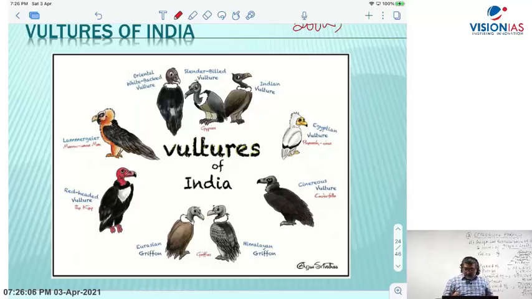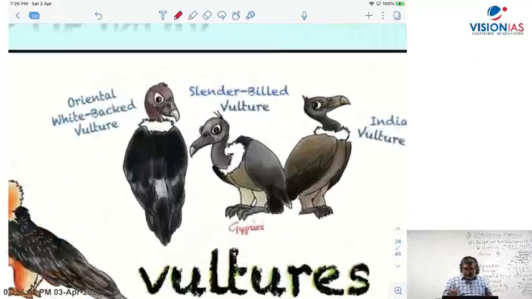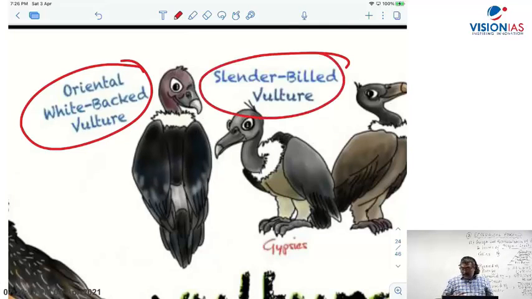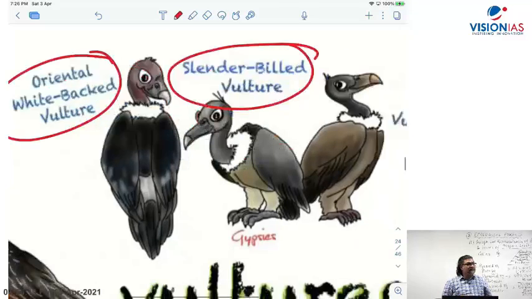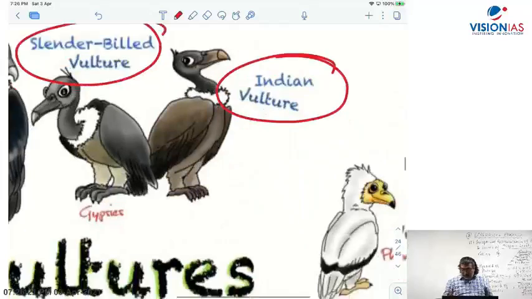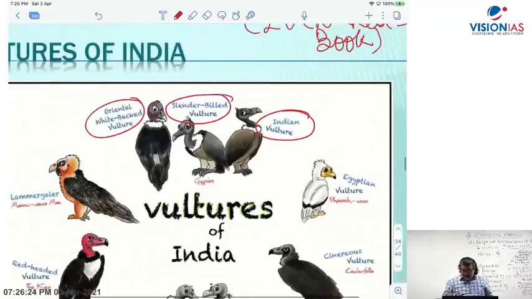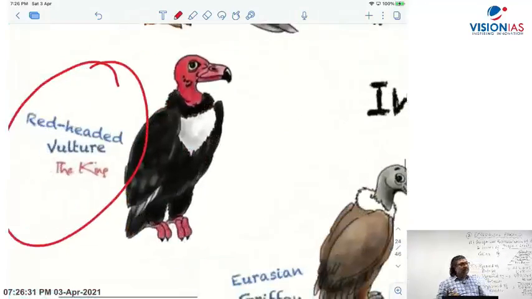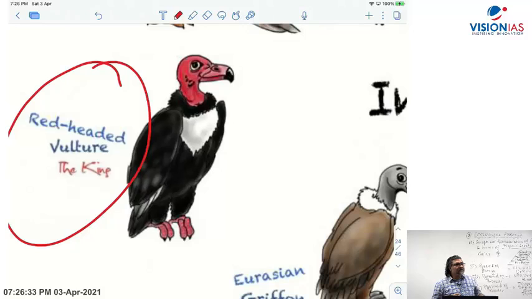Out of this, the oriental white-backed vulture, then the slender-billed vulture, then coming to the Indian vulture, white-backed vulture, and then another one, the red-headed vulture. More than 95% they have declined because of diclofenac.